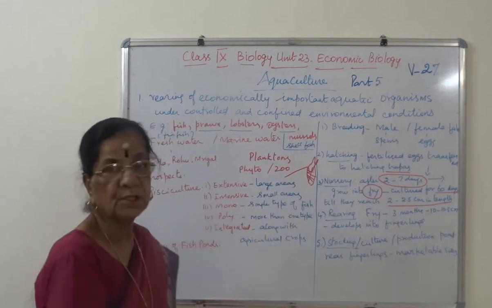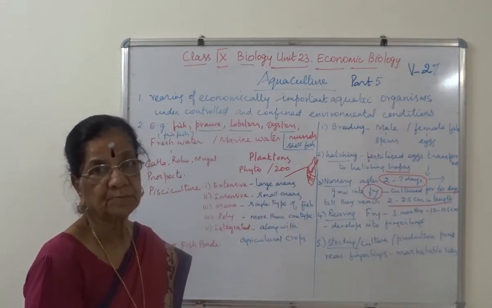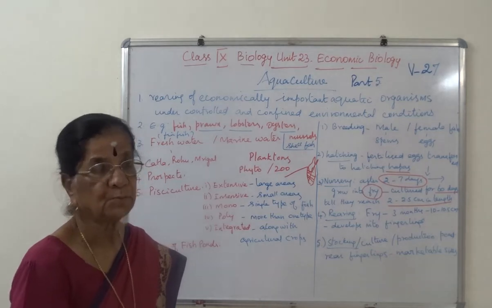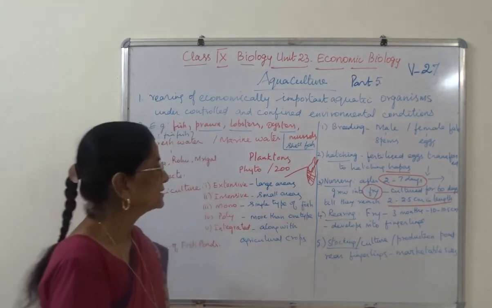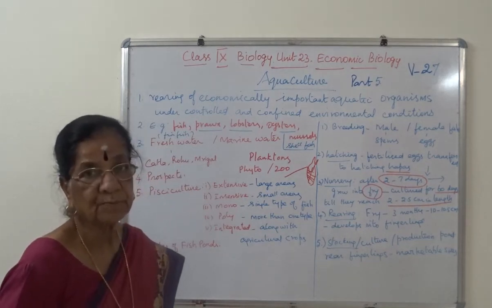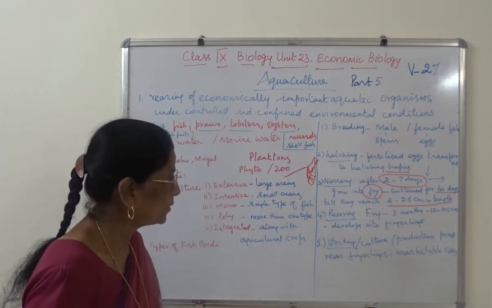These are key points you should remember. I hope you follow. So first breeding pond, second hatching pond, third nursery pond.